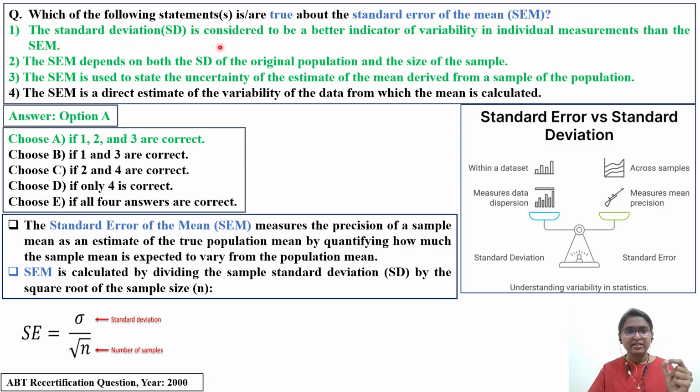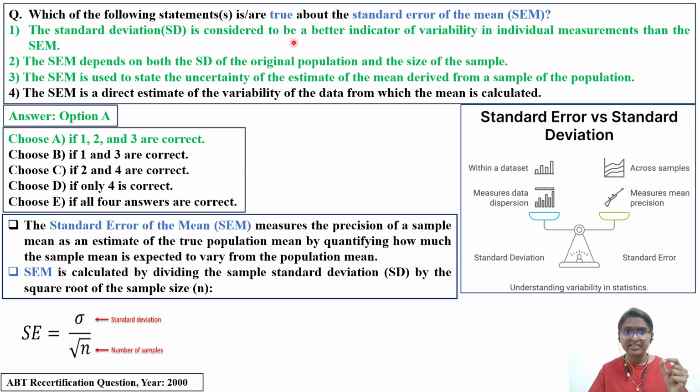The standard deviation is considered to be a better indicator of variability in individual measurements than standard error of mean. The SEM depends on both the SD, standard deviation, of the original population and the size of the sample. SEM is used to state the uncertainty of the estimate of the average derived from a sample of population. SEM is a direct estimate of variability of the data from which the average is calculated.